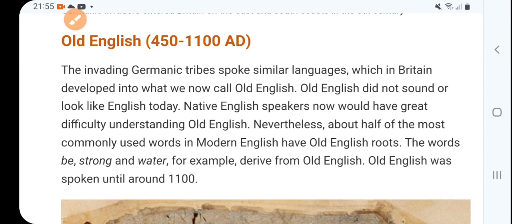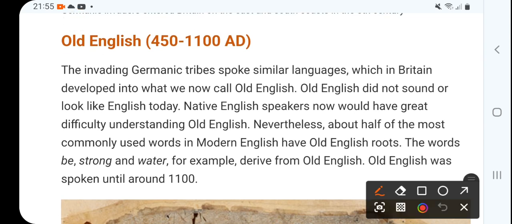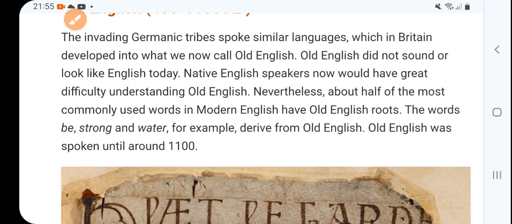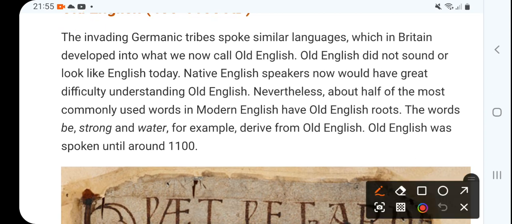Now, the first period was Old English. Please take care of the time. That's from 450 to 1100. The invading Germanic tribes spoke similar languages, which in Britain developed into what we now call Old English.